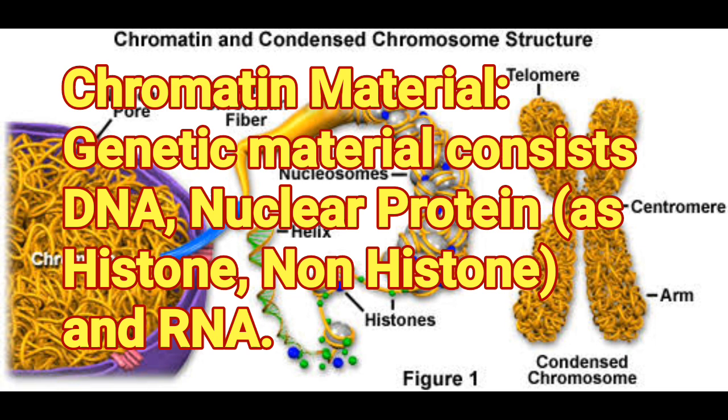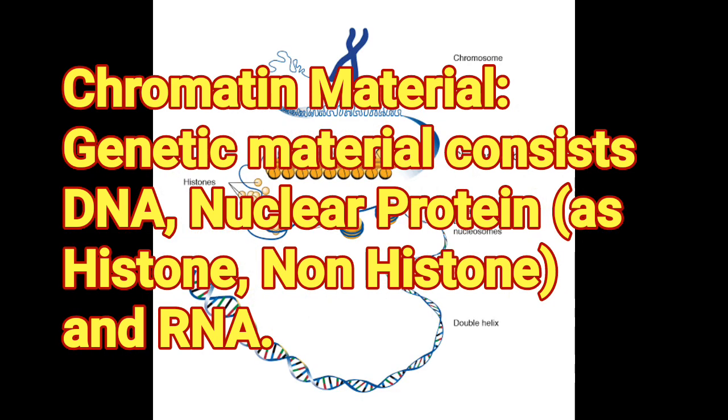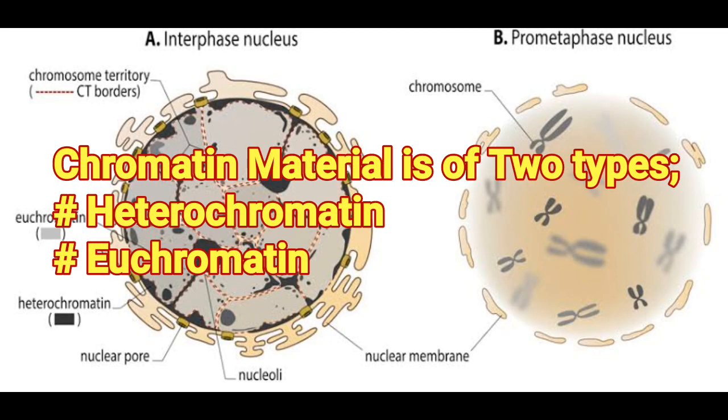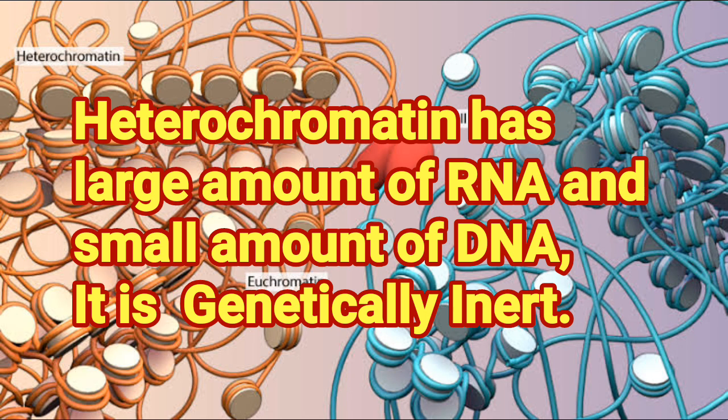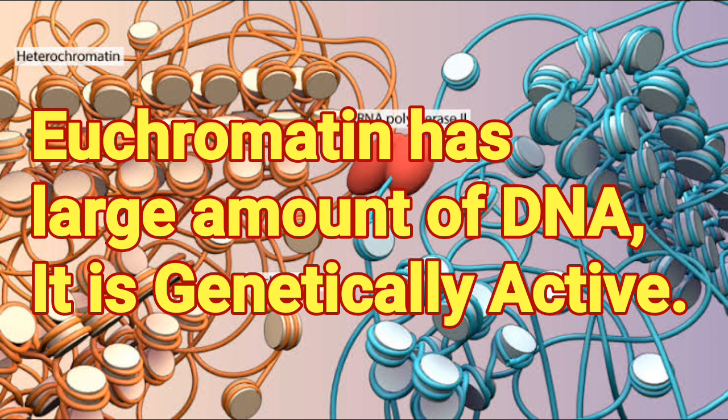Next, chromatin material. Chromatin material is the genetic material consisting of DNA, nuclear proteins such as histone and non-histone, and RNA. Chromatin material is seen in two forms, that is heterochromatin and euchromatin. Heterochromatin has a large amount of RNA and a small amount of DNA. It is genetically inert. Euchromatin has a large amount of DNA which is genetically active.